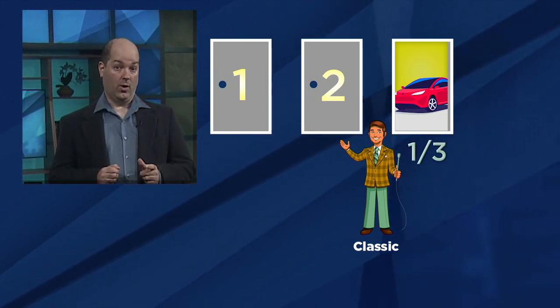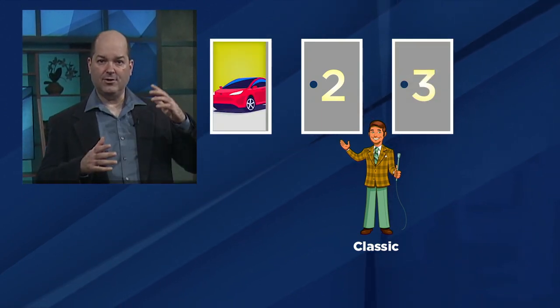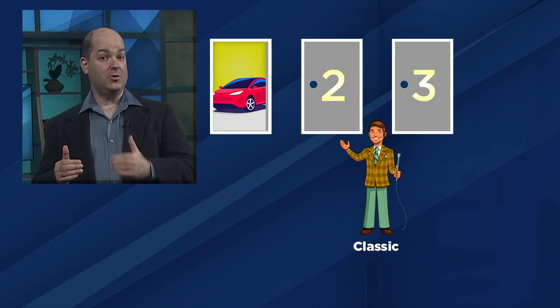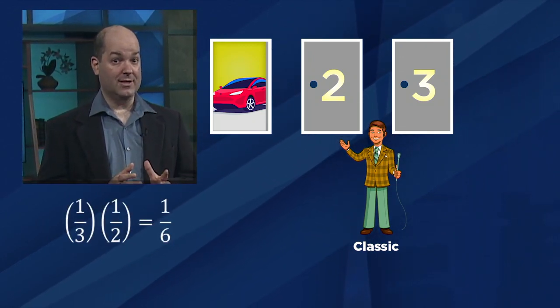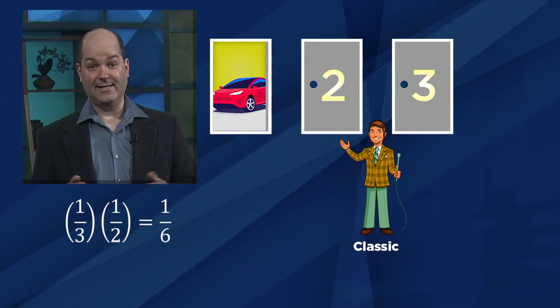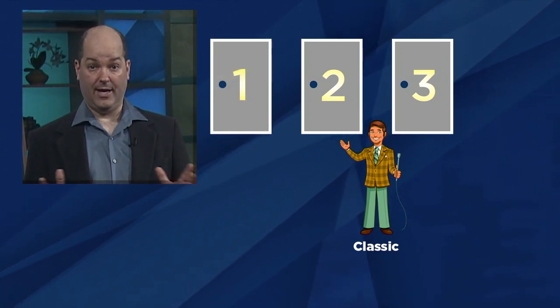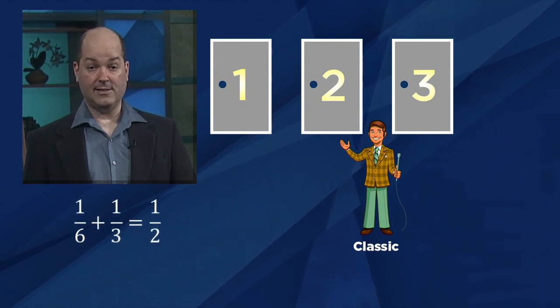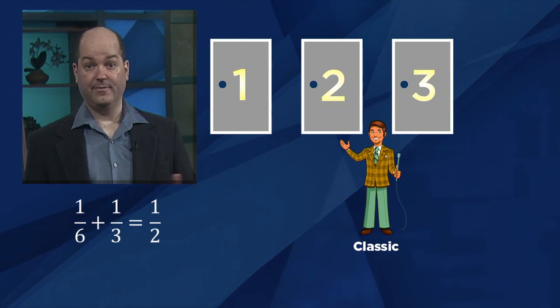Or it could be that the car is behind door 1, and then a mental coin toss led to Monty choosing door 2. This scenario has probability 1/3 times 1/2, which is 1/6. Since these scenarios are independent of one another, we can just add the probabilities to get 1/6 plus 1/3, which is 1/2.